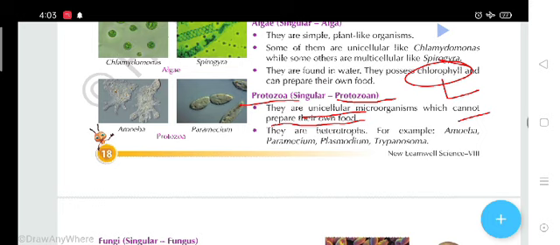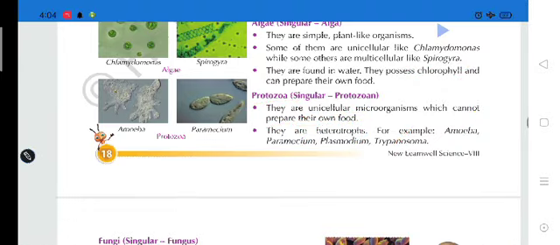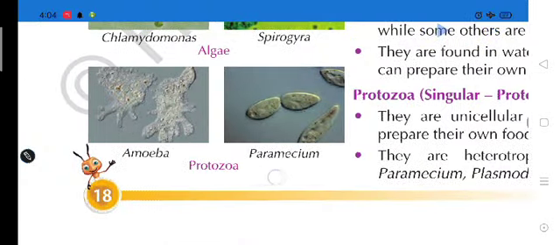For example, the amoeba, paramecium, plasmodium, and the trypanosoma. Have you heard the names of amoeba, paramecium, plasmodium, trypanosoma? So these are also microorganisms, students. But what type of microorganism are these? These are protozoa type. Okay, so here are the pictures of protozoa.